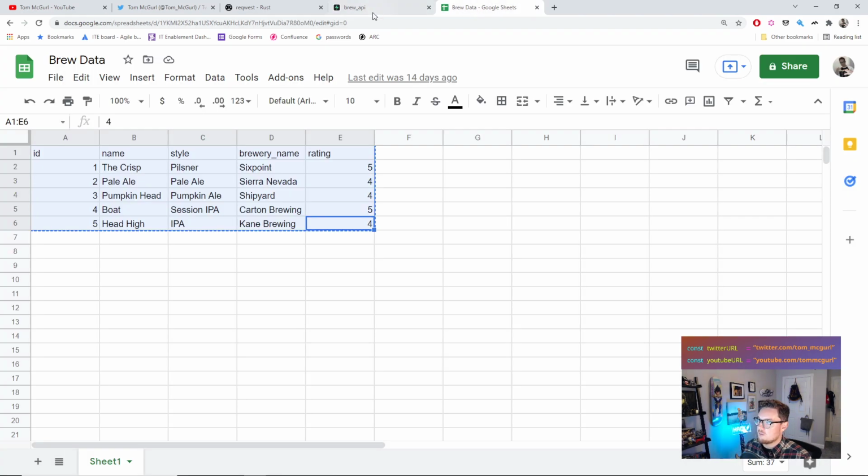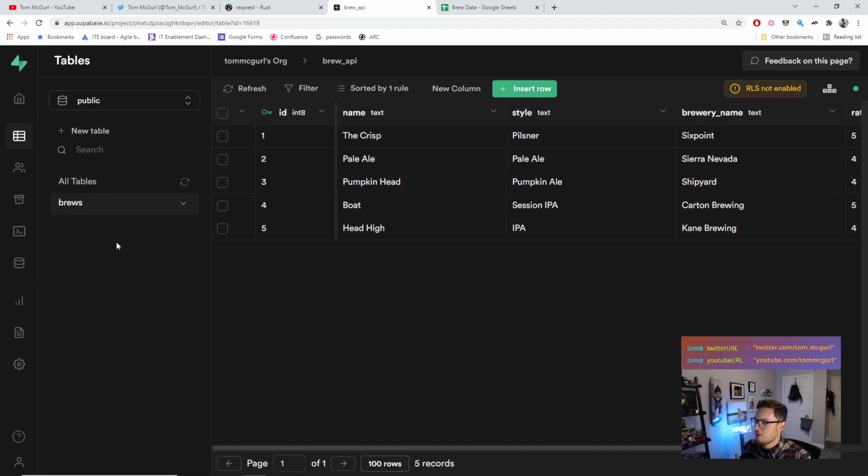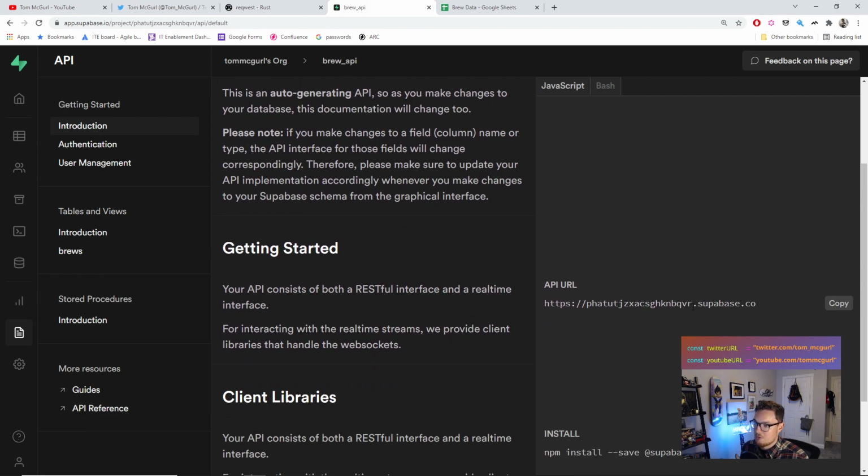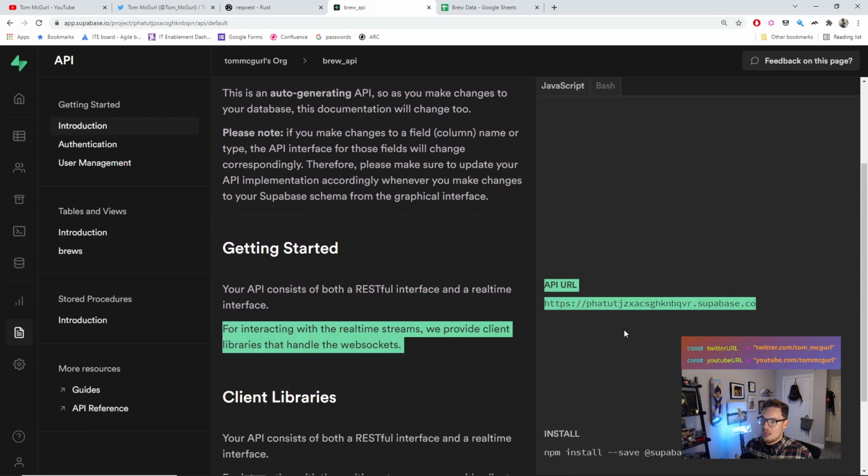I just made that data from a Google Sheet and imported it here. What's cool about Supabase is it gives us a little API. The API we're going to be working with today is the REST API that Supabase generated. Now you'll probably see my keys and my secrets. That's okay. They're going to be deleted before this video is posted, so don't worry about that.